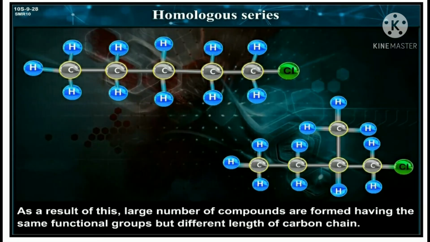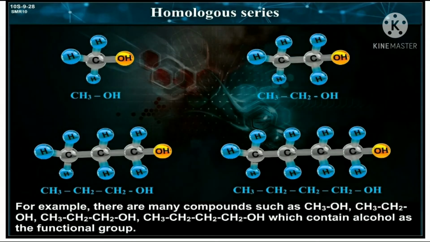As a result of this, a large number of compounds are formed having the same functional group but different lengths of carbon chain. For example, there are many compounds such as CH3OH, CH3CH2OH, CH3CH2CH2OH, CH3CH2CH2CH2OH which contain alcohol as the functional group.